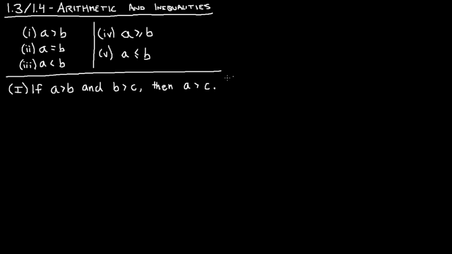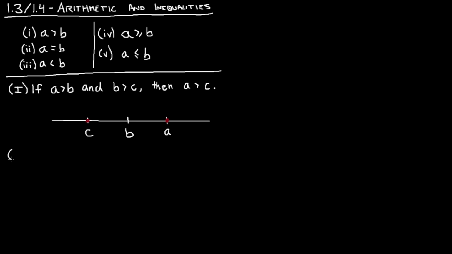If we just look at this on the number line, if we have a number B, A is bigger than B, so A is somewhere over here. B is bigger than C, so C has to be somewhere over here. So it ends up being true if we just look at A and C and their relationship. A will be bigger than C, always. You can think of B as kind of like a mediator in between them. So that's the idea. We're not going to formally prove these. We're going to assume these are true.